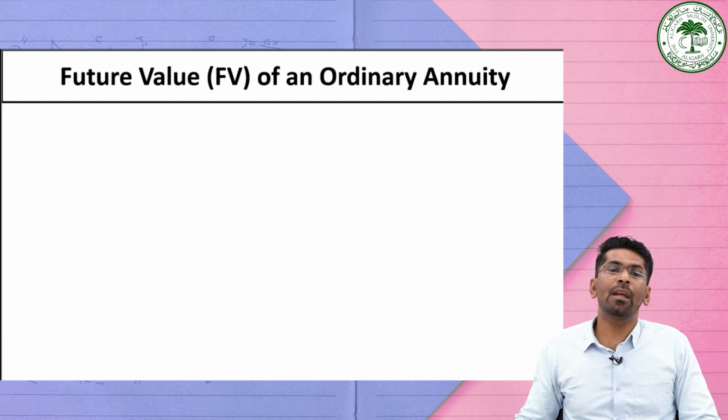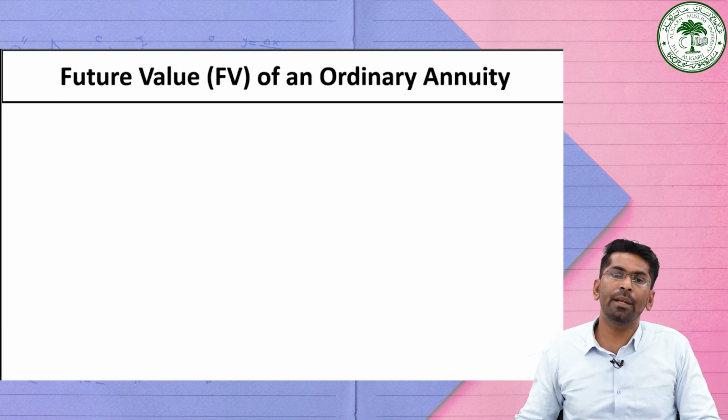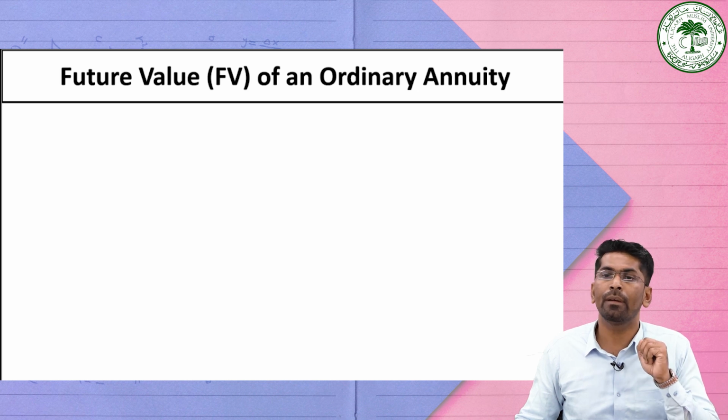Now we want to find out the future value as well as the present value of an ordinary annuity, where we already said that the payments are made on a regular basis and at the end of each period.